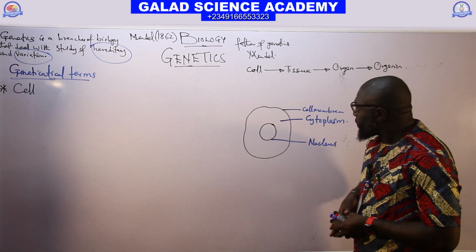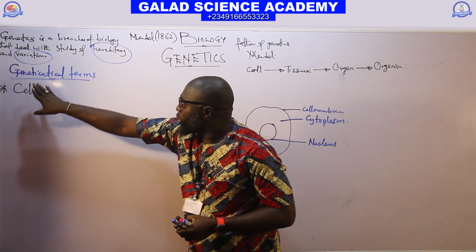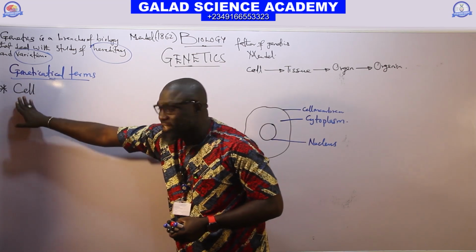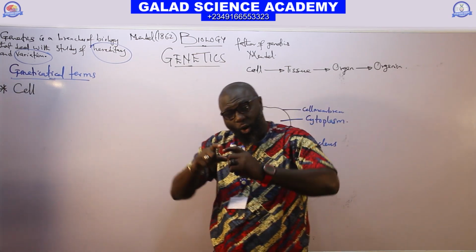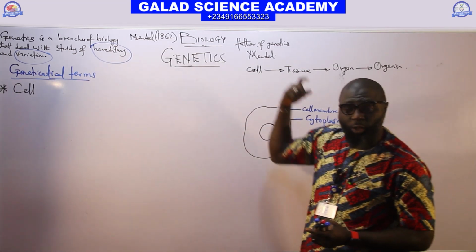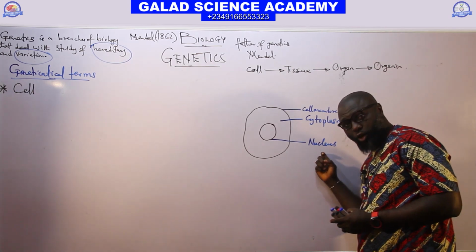So the first term that we need to discuss in genetics is the cell. Because if we want to talk about the transmission of genes or characters from one generation to another, the cell must be involved, and the cell contains the nucleus.